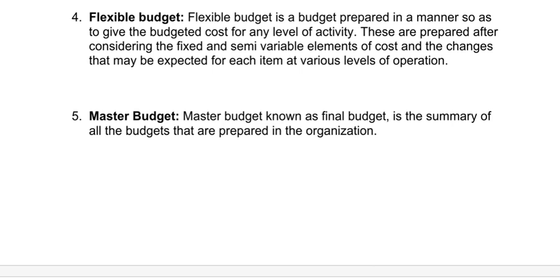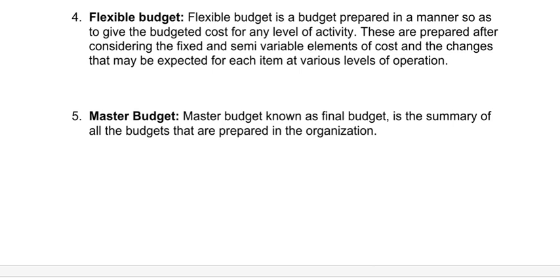So in this flexible budget there is flexibility given, so that during the daily operations there might be some changes in the semi-variables and constants. If you feel that there are some changes required, then you can make them in the flexible budget. But fixed budgets are the fixed ones. You cannot make any changes once the budget has been prepared.